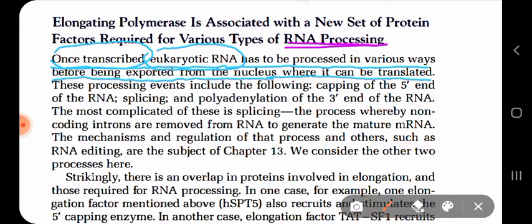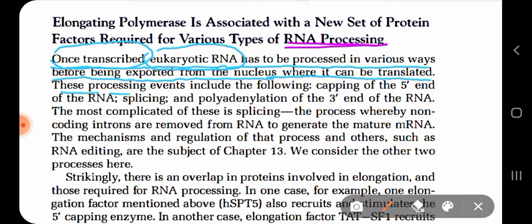Now it's not like the whole transcription process occurs and then only RNA processing occurs. On one hand, your transcription elongation is occurring. Your RNA polymerase is catalyzing the synthesis of RNA. On the other hand, the tail of the RNA polymerase is recruiting the modifying enzymes needed for the RNA processing, as we have seen in the picture before.